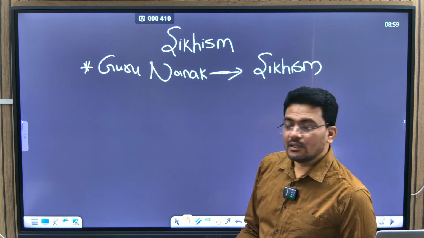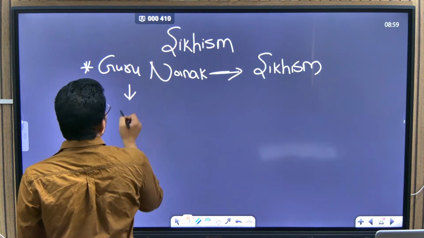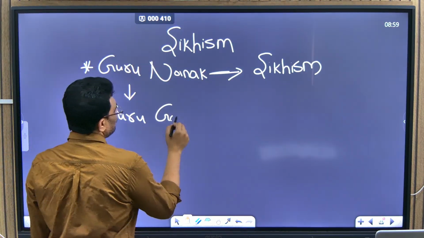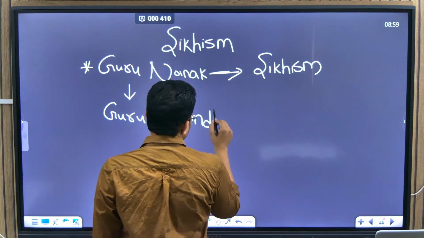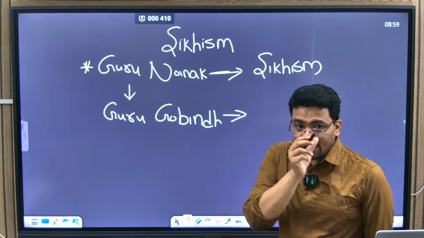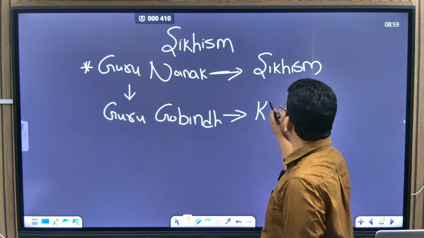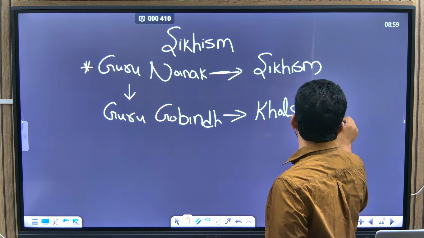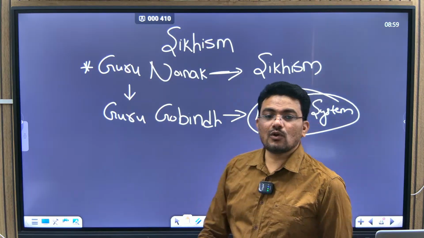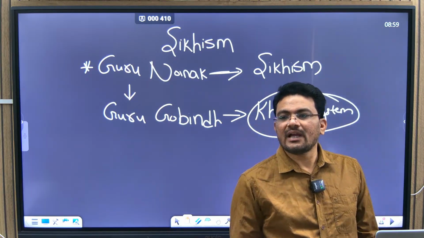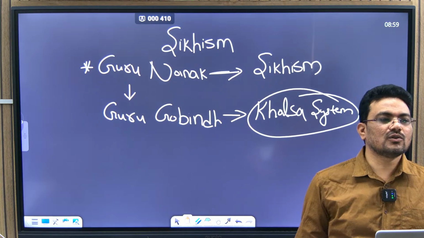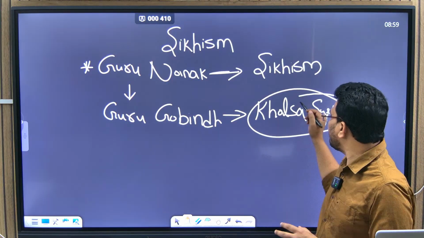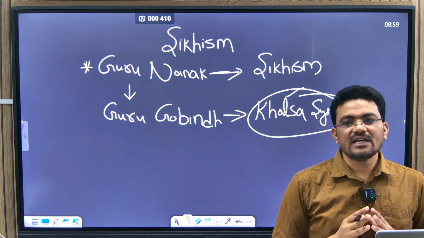But then this Guru tradition continues, right? So Guru Gobind is very important because he is the one who started the Khalsa system in Sikhism. In the Khalsa system, all Sikhs as a group should have a separate identity. This communitarian system is called the Khalsa system in the Sikh religion.